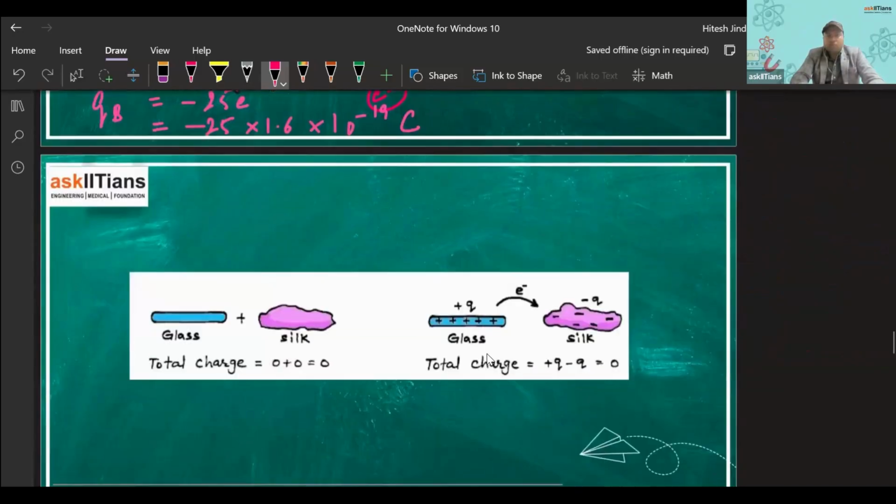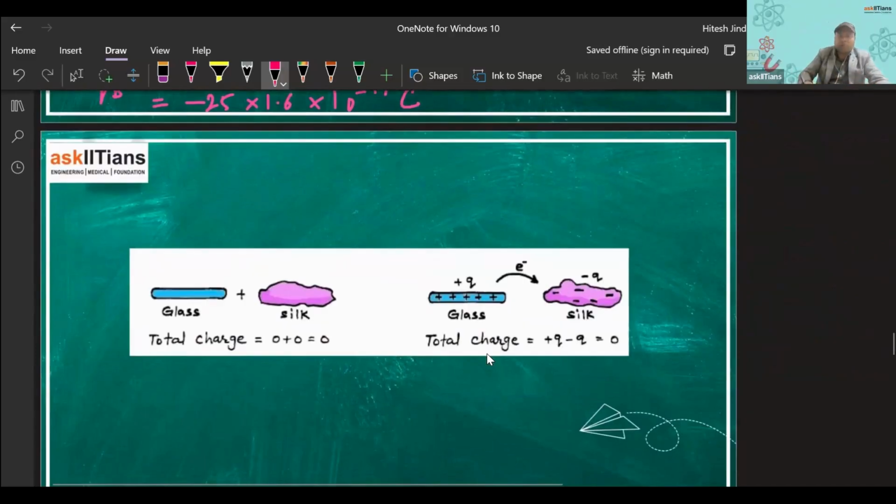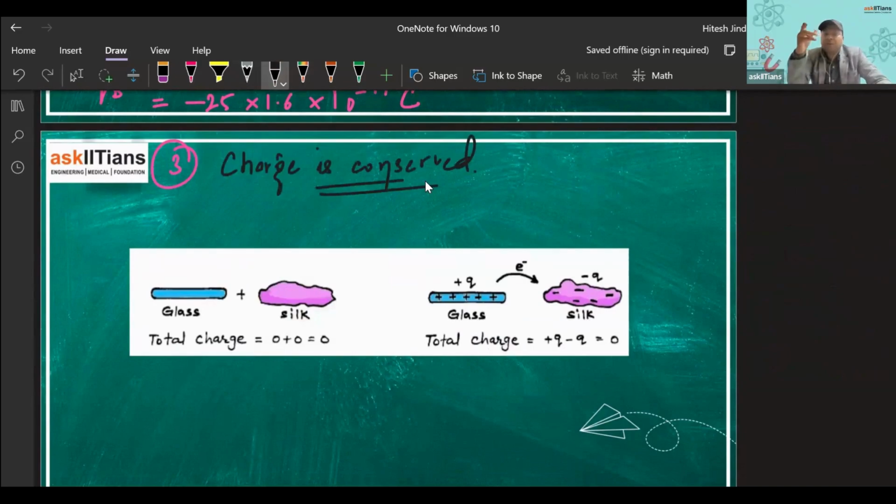All right, so let us move further and discuss the next property. The third property we have here is the conservation of charge. Charge remains conserved. Charge can neither be created nor be destroyed, that we know, right?